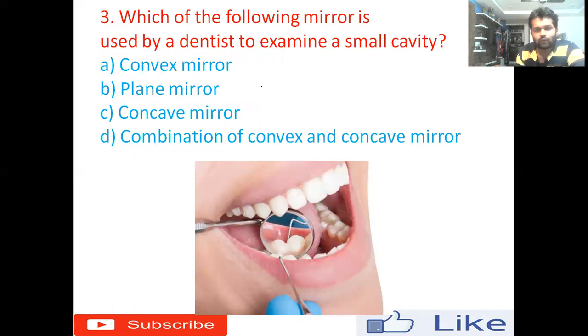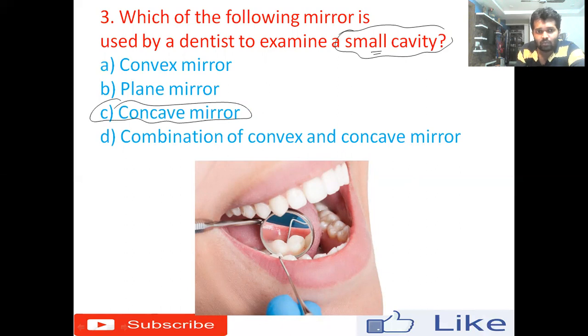Which of the following mirrors is used by a dentist to examine a small cavity? Basically the dentist will examine the teeth, or the internal part of the mouth. While doing so, what kind of mirror will they use? Basically they will use a concave mirror. We can see the image here.